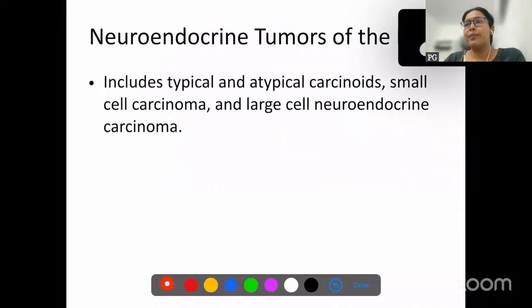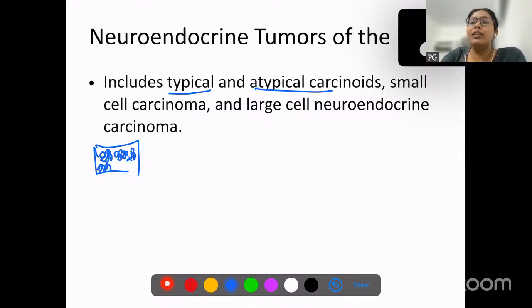Okay. So neuroendocrine tumors of the lung. We have already discussed typical and atypical carcinoids. Apart from this, other neuroendocrine tumors are also there. I'll just review typical and atypical carcinoids for you. We know that they are nest-like tumors. Neuroendocrine cells are already present in our lung and they may undergo neuroendocrine hyperplasia and can also cause carcinoids.